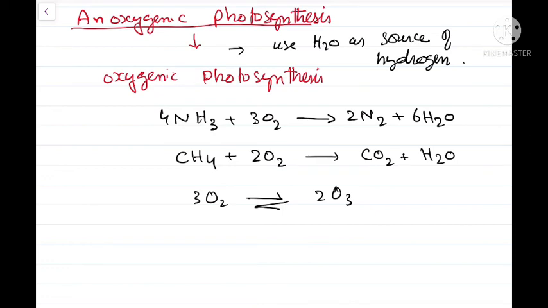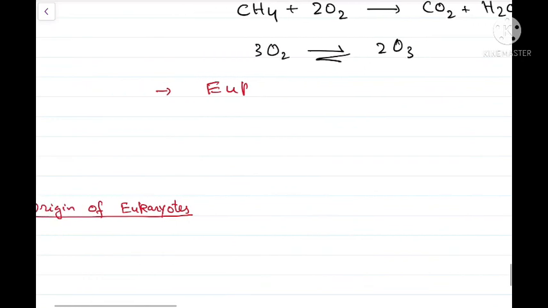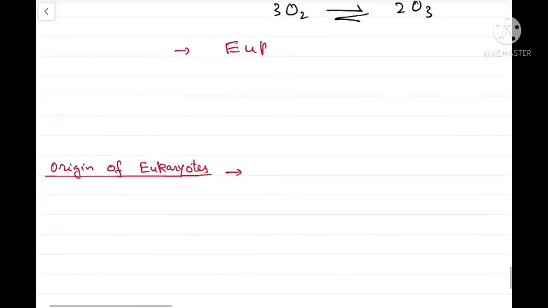Now different types of living organisms evolved because of the release of oxygen. Oxygen aerated the water bodies, they became clear, and it eventually led to the formation of the eukaryotes. Eukaryotes are believed to have evolved some 1600 million years back, and there are two hypotheses with regard to their evolution.